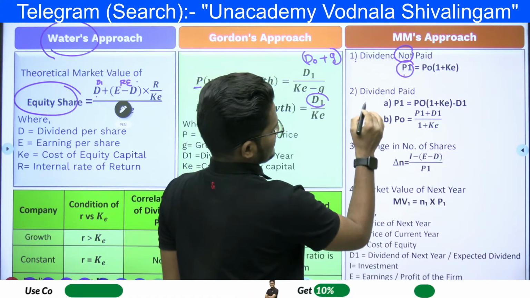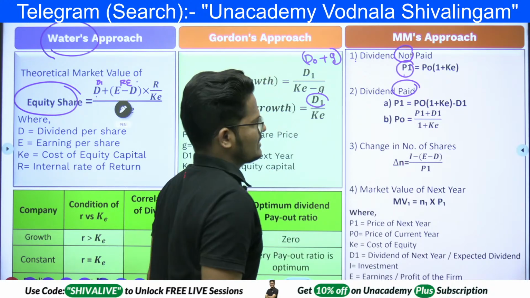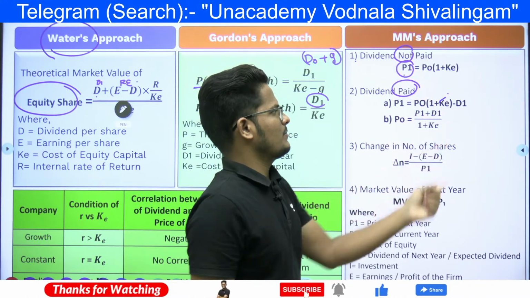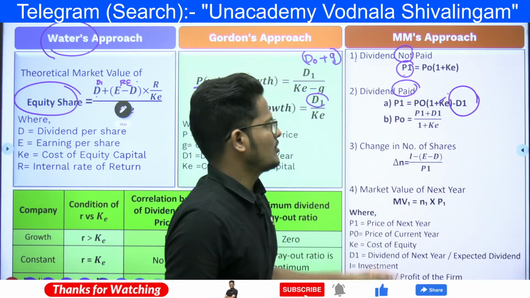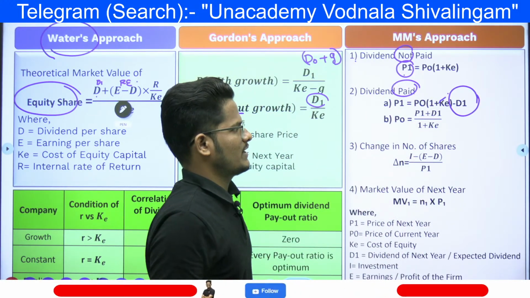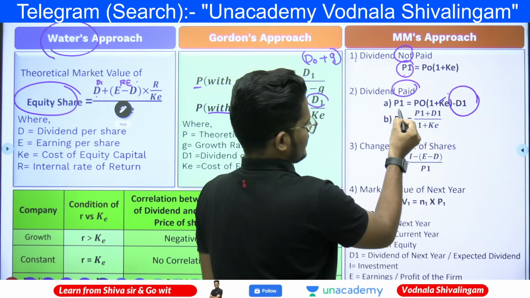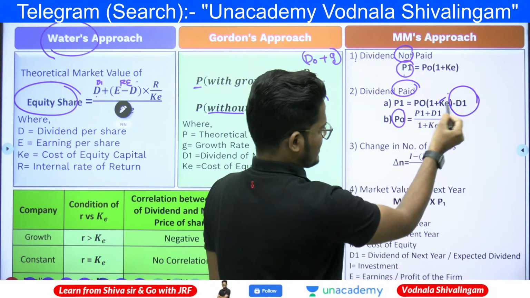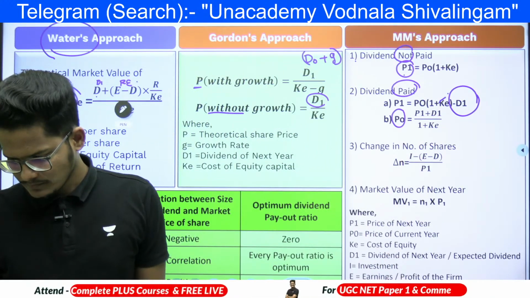When the dividend is paid, it is the same P0 into 1 plus KE, but minus the expected dividend, because you are calculating the expected market price. If the variables are not available, then current market price is equal to expected market price plus expected dividend, divided by 1 plus cost of equity or cost of capital.